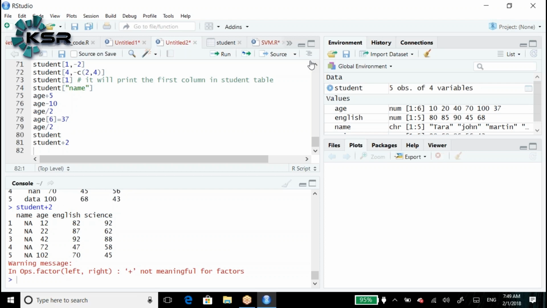We have a flat file. What do you mean by flat file? .csv, .xls, .txt. For example, you are importing those files into R. Importing means loading the files into R. Whenever you load the files into R, by default it is going to be stored in the form of a data frame. That means it will be stored in the form of a table. Table is nothing but data frame, right? Now let me tell you, for example, here in the student, how many variables we have?